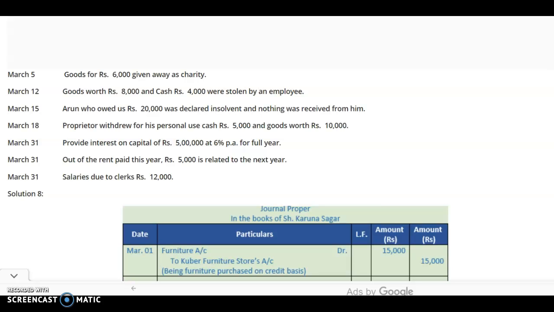The MCQ is also of various varieties, like true false, then assertion and reason, then match the column, fill in the blanks, and some objective type questions are given. So you have to be very particular to understand and grasp the concept.